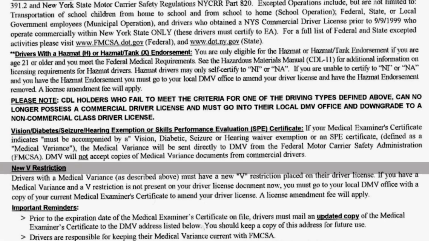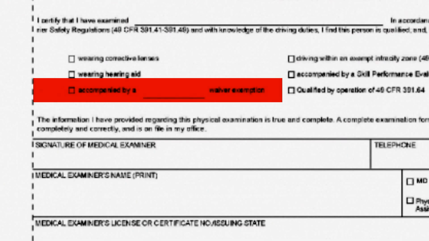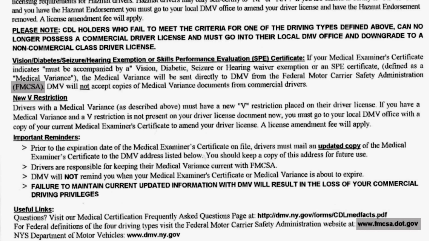Medical variances and the new V restriction. If your U.S. DOT Medical Examiner Certificate indicates must be accompanied by a diabetic, hearing, seizure, or vision waiver, exemption, or an SPE certification, you have a medical variance. The Federal Motor Carrier Safety Administration, FMCSA, sends the medical variance directly to DMV. The DMV will not accept copies of medical variance documents from commercial drivers. Visit the FMCSA website for more information about the medical variances.